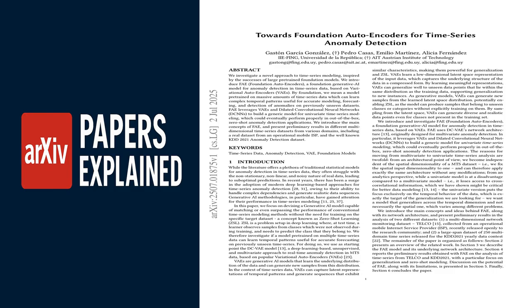To make the model even smarter, the researchers use a technique called dilated convolutions, which helps the AI spot patterns over long periods, like noticing a slow, dangerous buildup of pressure over hours, not just a sudden spike in a second. The team built a proof of concept of FAI and tested it on several challenging datasets, including real operational data from a mobile service provider and the well-known KDD 2021 Anomaly Detection dataset.